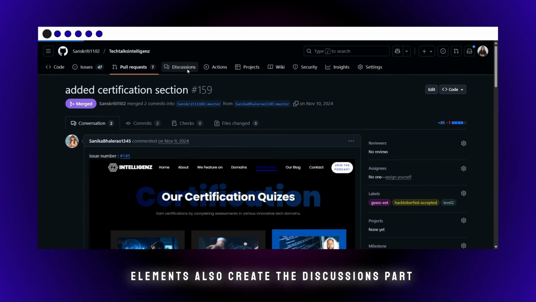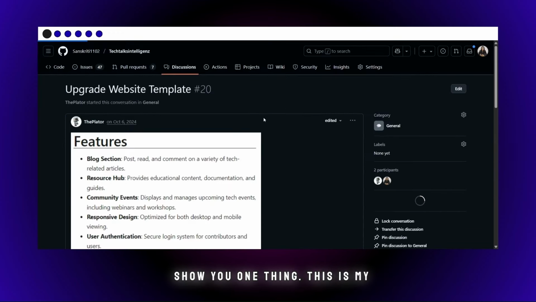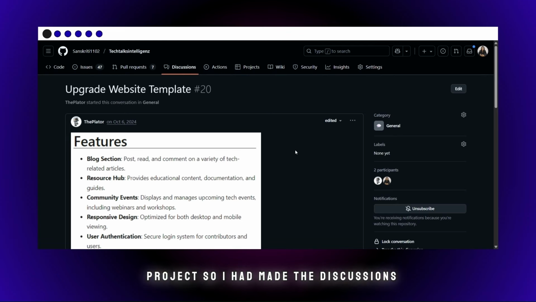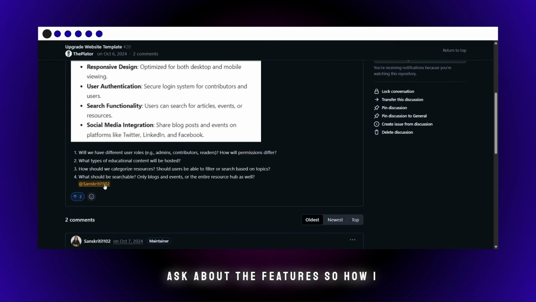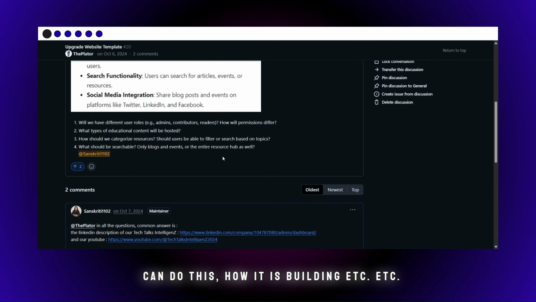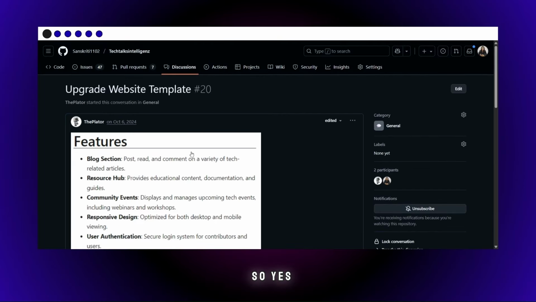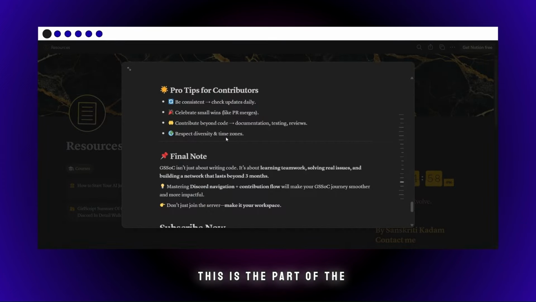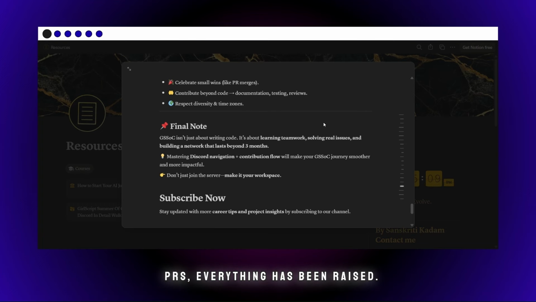Some project admins also create the discussions part, where you can go over here. I will show you one thing. This is my project. I had made the discussions where one contributor wanted to ask about the features, how I can do this, how it is building, etc. I explained everything to him over here, and he has given an upvote. So this is part of what we as project admins do. If we are putting up any project, the issues and the PRs, everything is raised.